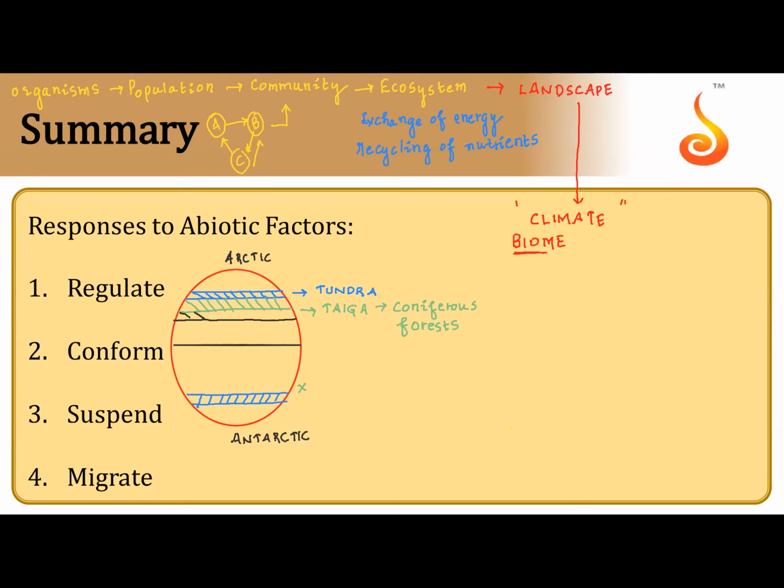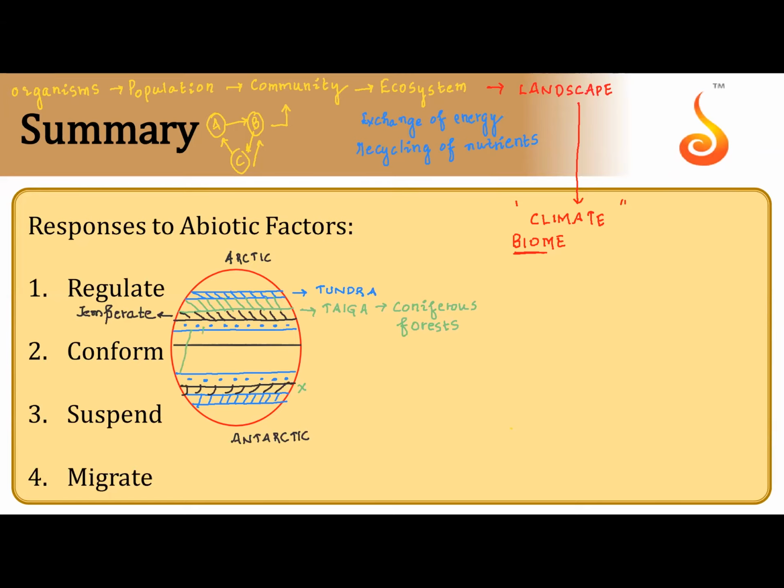what I am drawing is temperate, then we have subtropical, whatever is dotted blue is subtropical.